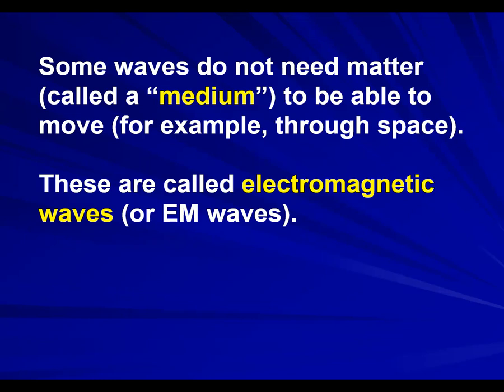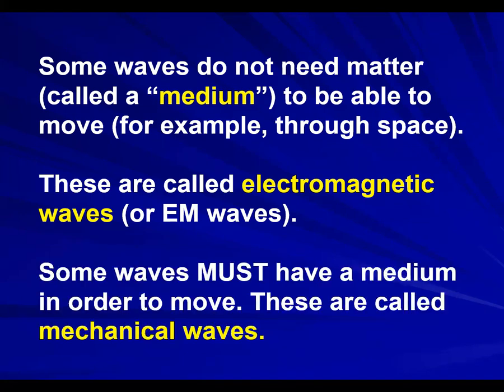The waves that don't need any matter or medium to carry them, and can transfer on their own, we call electromagnetic waves. And the waves that must have a medium to carry and transfer them are the mechanical waves.